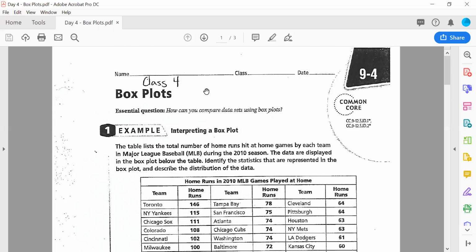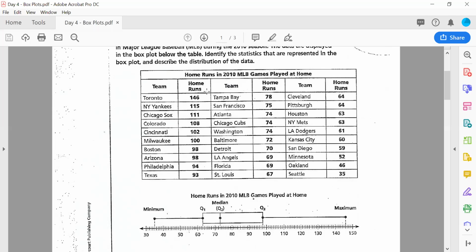All right, so moving right along. Box plots today. We did histograms yesterday. Histograms are one way to visually represent data. Box plots, another way to visually represent data.